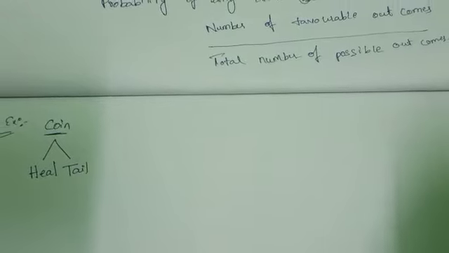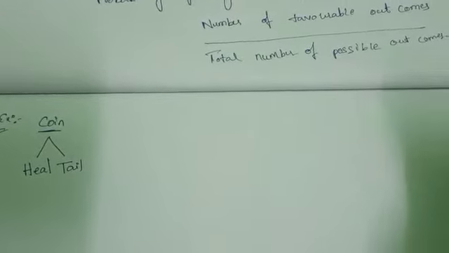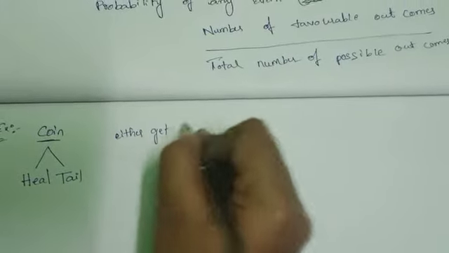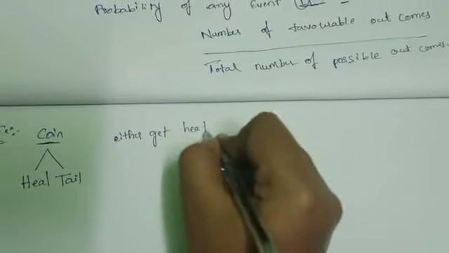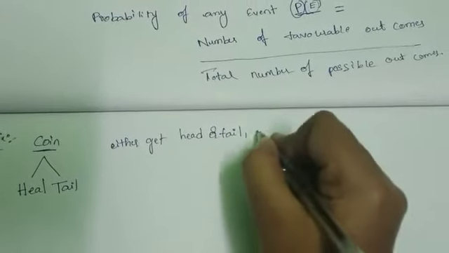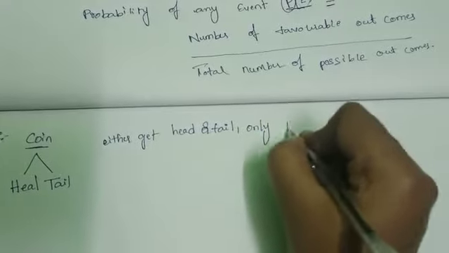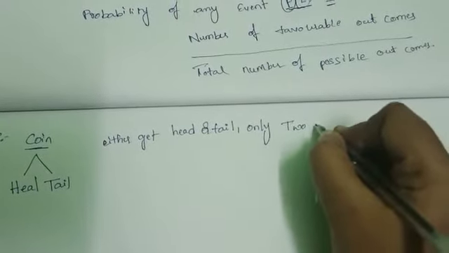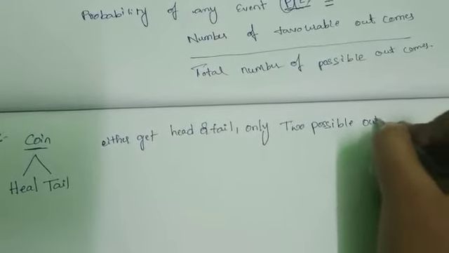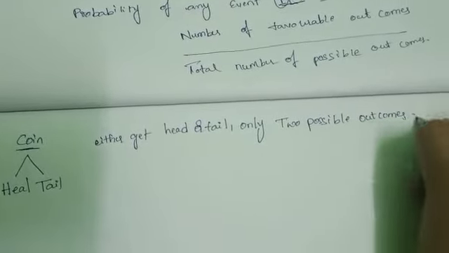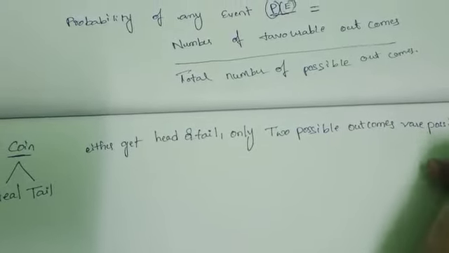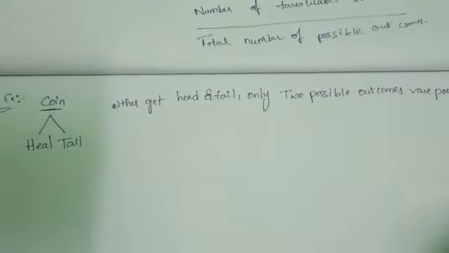Either we get head or tail. Only two possible outcomes are possible.